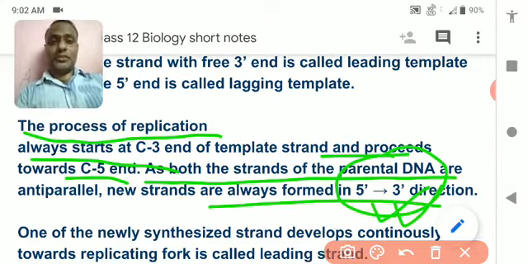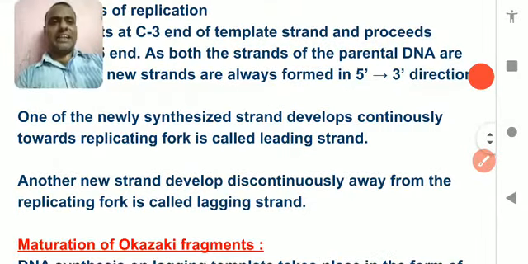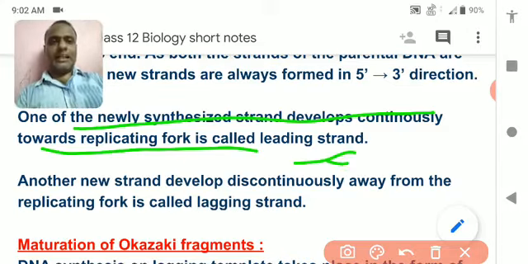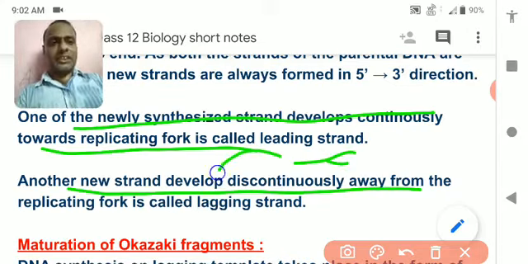That's why it will not make a continuous layer of DNA, and small pieces of DNA are formed. These small pieces are called Okazaki fragments. The newly synthesized strand that develops continuously toward the replication fork is called leading, and the other newly synthesized strand forms discontinuously and is called the lagging strand.